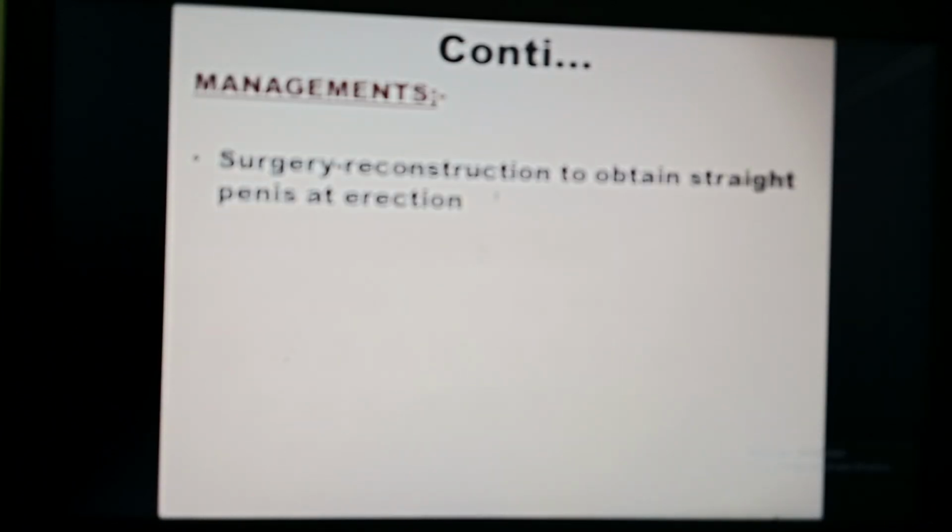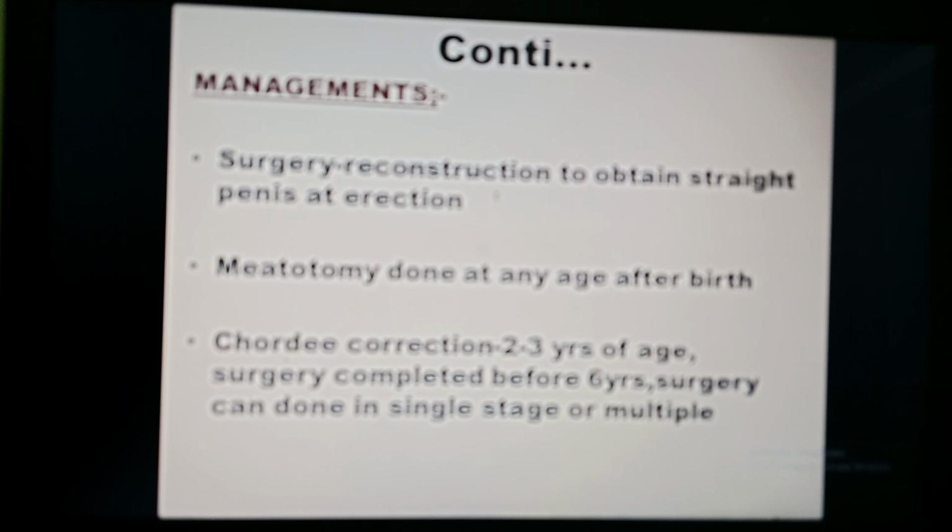Management requires surgical management only, that is a reconstruction to obtain a straight penis at erection. Reconstruction means making it proper, so that the abnormal urethral opening is closed and a urethral opening is made normally at the center of the penis, which is called meatotomy. Meatotomy can be done at any age after birth. Chordee correction is also only through surgery. Reconstruction is done, and this surgery is completed before 6 years. When the child is within 6 years, they will complete it and make the entire penis as well as the urethral opening proper, at the right place.